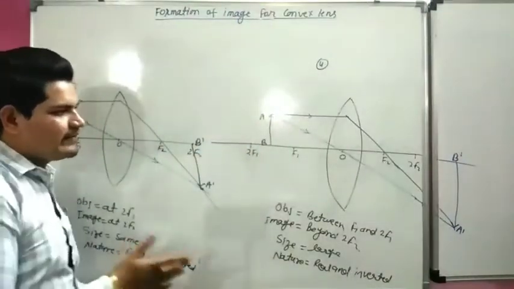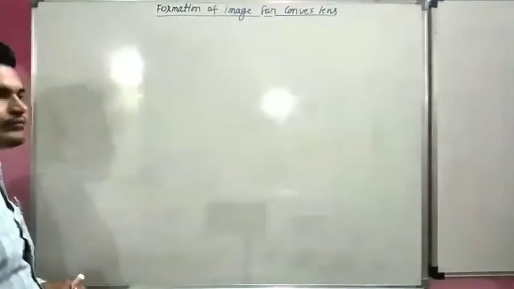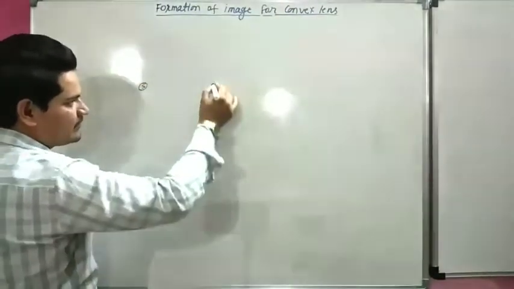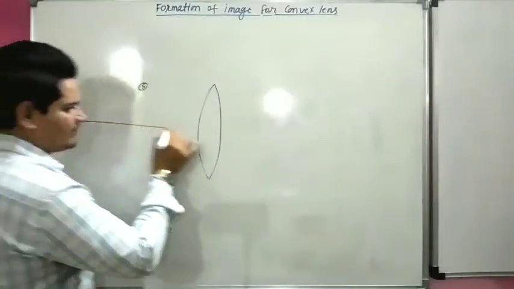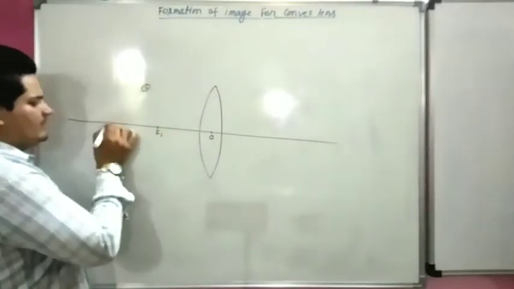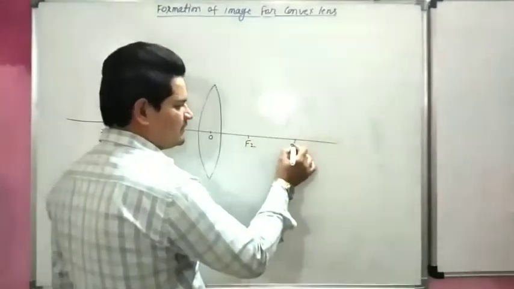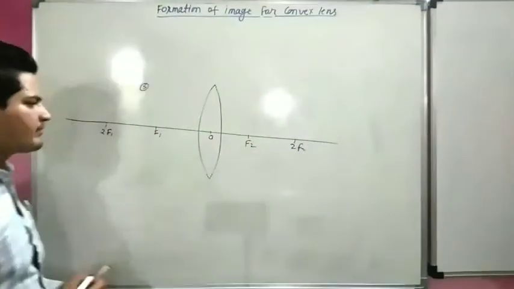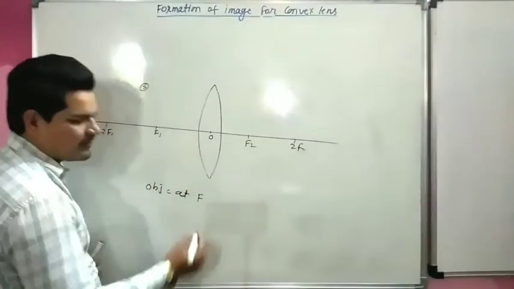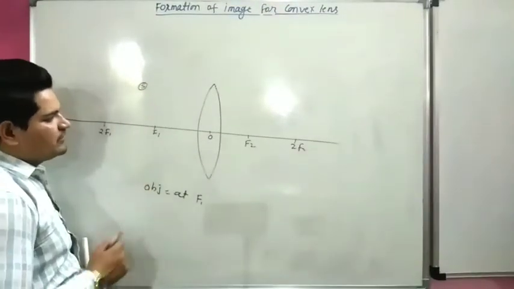Now we will start our fifth case. This is our convex lens. This is the optical center. This is F1, this is 2F1, this is F2, this is 2F2. Now the object is placed at focus F1. So this is our object.